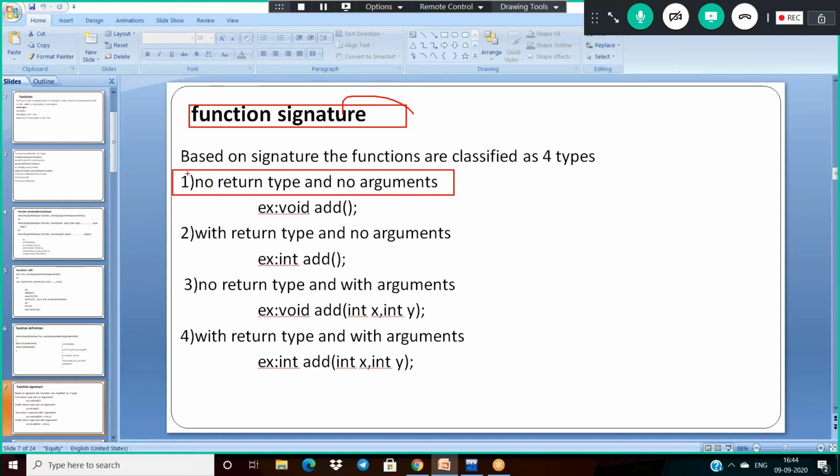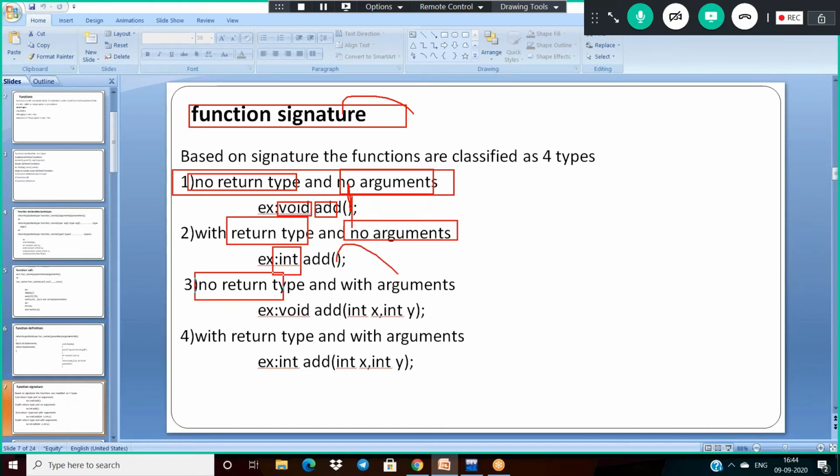First one: the function having no return type and no argument. No return type means void; the name of the function I am taking is add, and it is not having any argument. The second one: the function with a return type, int, and no argument. It is also not having any argument.